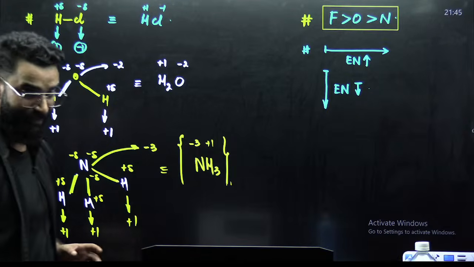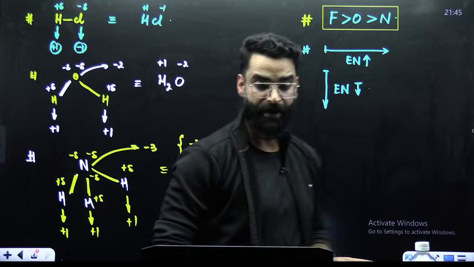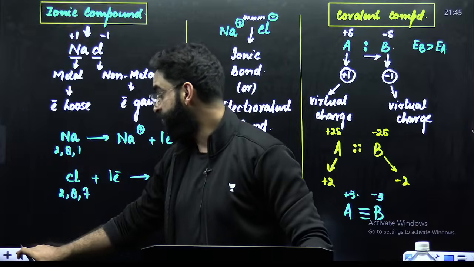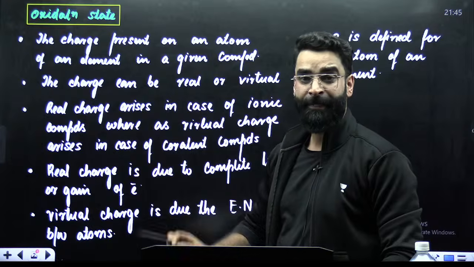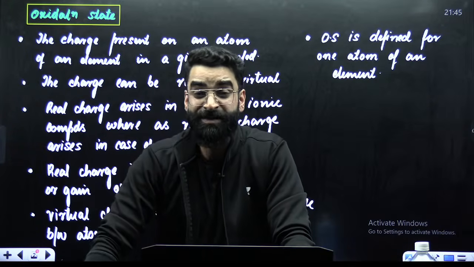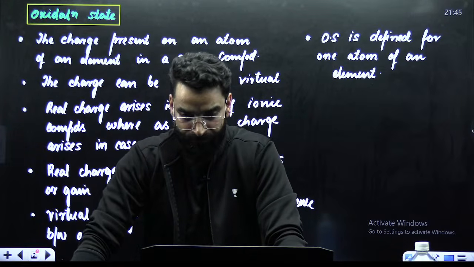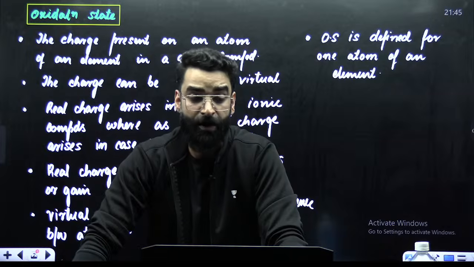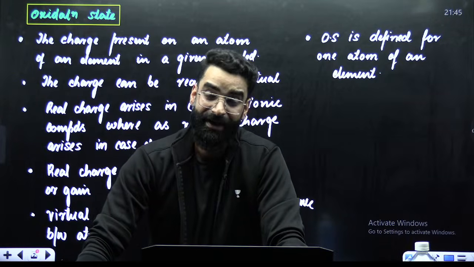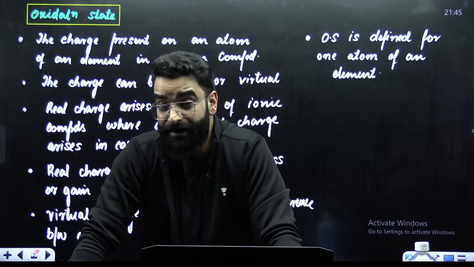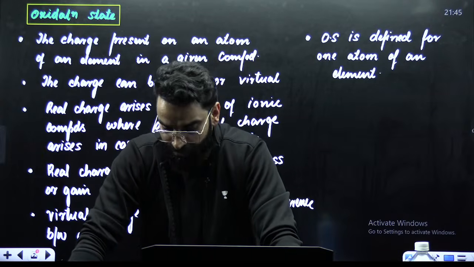Perfect. So I believe every single thing I told you till now is clear to everyone. Look at the things I discussed quickly. Oxidation state is defined as the charge present on one atom of an element. Now the charge can be real as well as virtual. In ionic compounds, the charge is real. In covalent compounds, the charge is virtual.